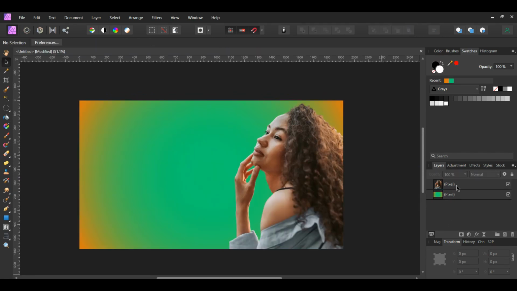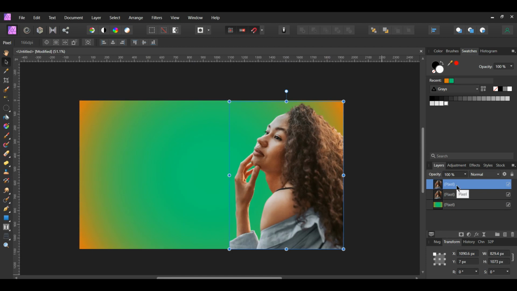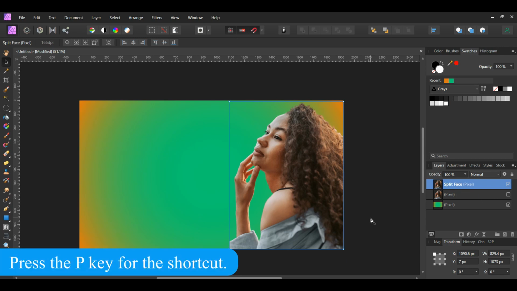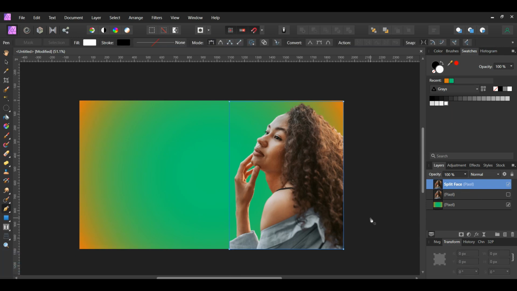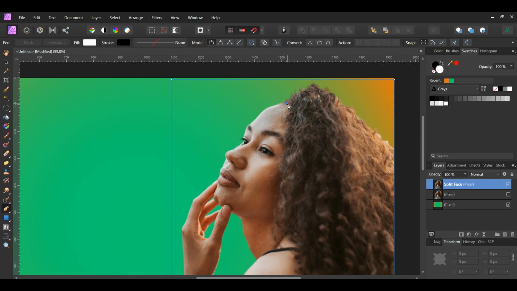In the Layers panel, select the layer of the girl. Press Ctrl and J to duplicate it. Name the duplicated layer Split Face. With the duplicated layer selected, grab the Pen tool from the Tools panel. Take the Pen tool and place a point at the top of the girl's head in the center. Then add more points along the girl's face to make a selection of half of her face.